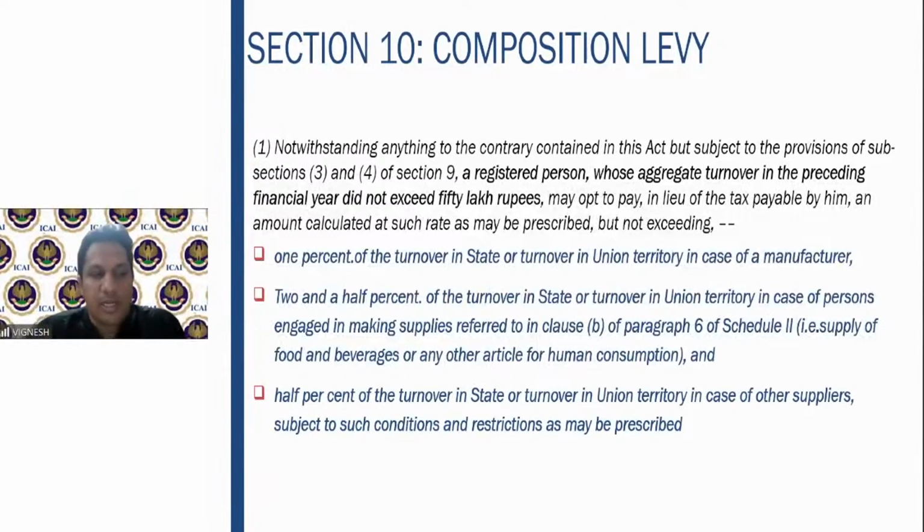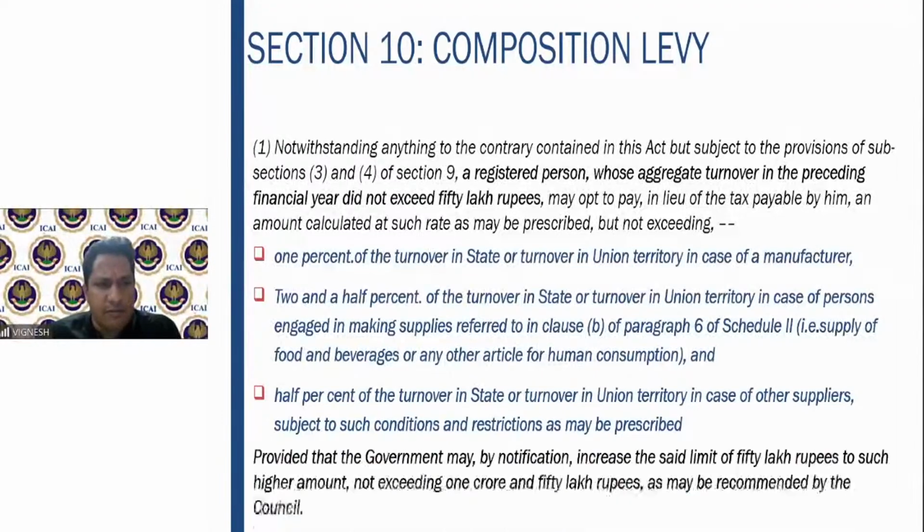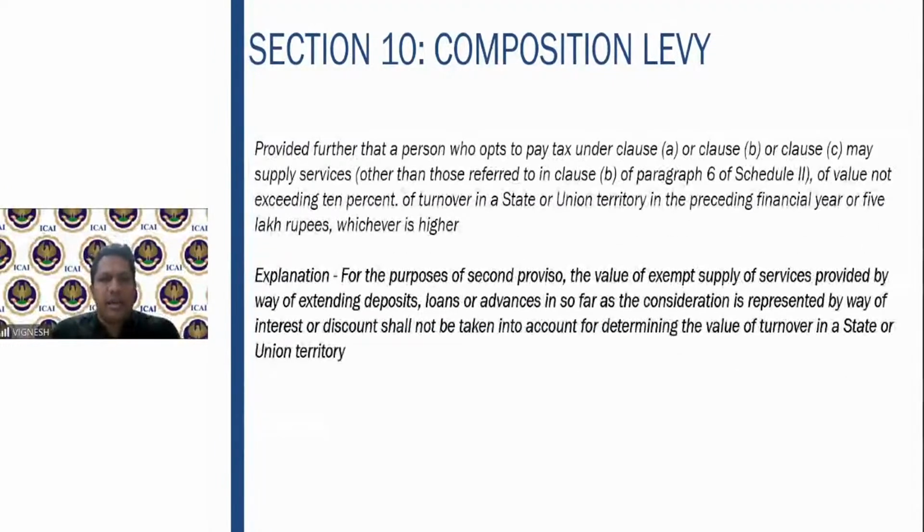In the case of a manufacturer, it is 2%, that is 1% CGST and 1% SGST, because we are looking at the CGST law. It is 5% if it is a restaurant or catering service provider making supplies as per paragraph 6B, and 0.5% of the turnover in the case of other suppliers, which is 1%. Therefore, for traders, it is 1%. This proviso has been exercised by the government. This proviso said that by notification, it can increase the said limit of 50 lakhs to such higher amount not exceeding 1 crore 50 lakhs. So this 50 lakhs has been increased to 1.5 crores. The proviso has been exercised.